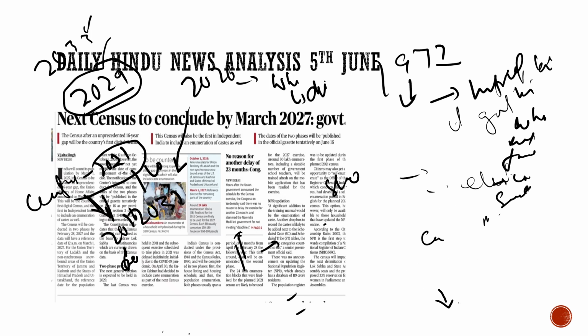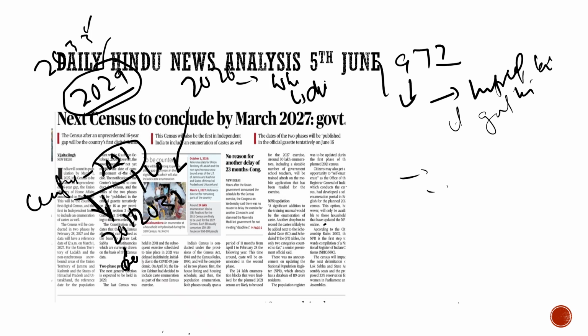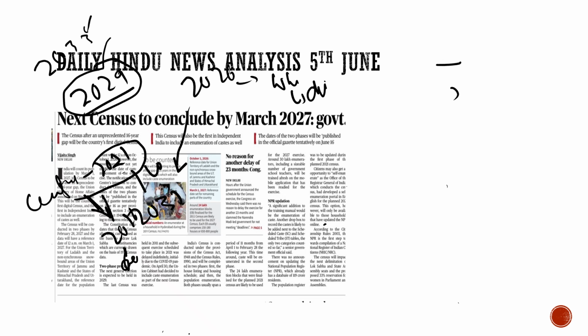Now coming to the news article, it basically discussed the notification that the central government has notified. Yesterday, the central government notified that they are going for the census. This census would be conducted from 2027 till 2028, in 2 phases.